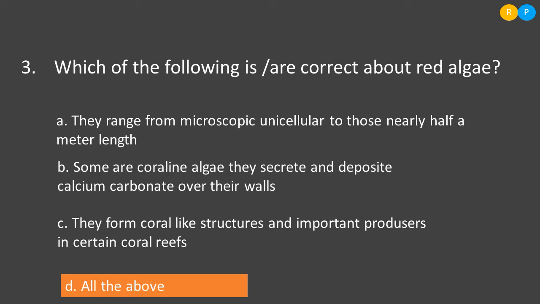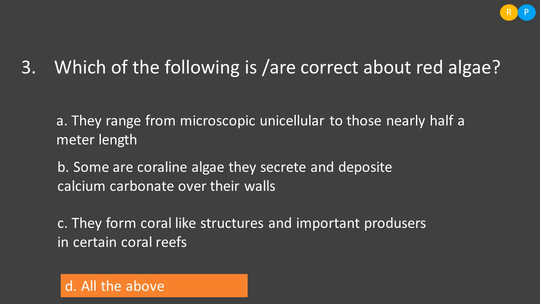So, this is also a correct statement. Then option C, they form coral-like structure and are important producers in certain coral reefs. One of the habitats of red algae is coral reefs, because they also grow in the coral reefs, and there they are the best producers, because as I told, they consist of the chlorophyll pigment together with the phycoerythrin. Because of the chlorophyll pigment, they can prepare their own food material, so they are very important producers in the coral reefs.